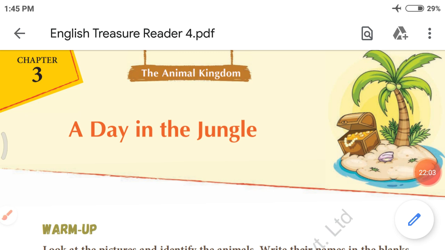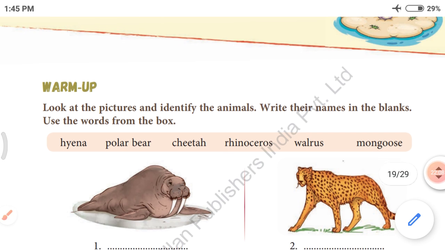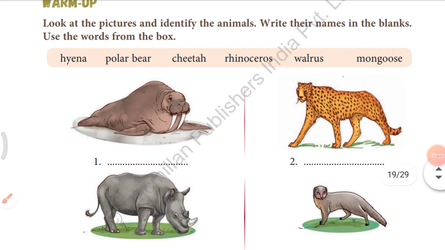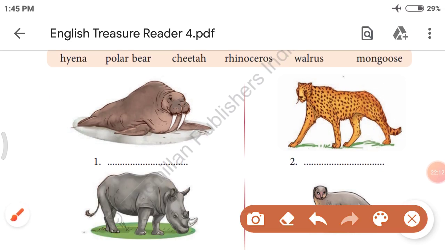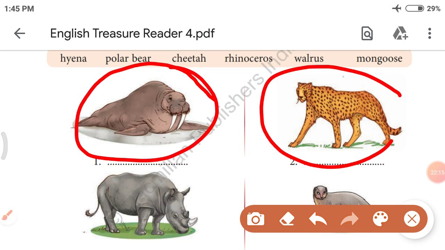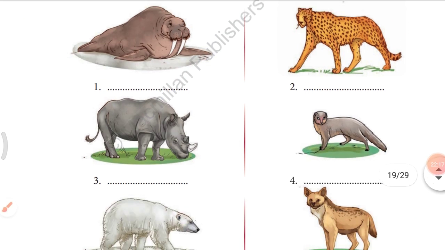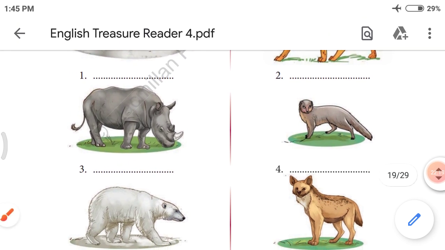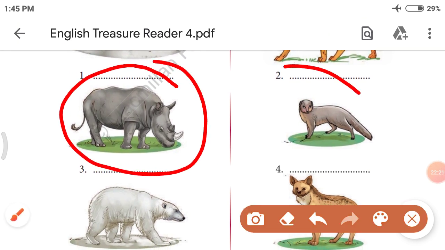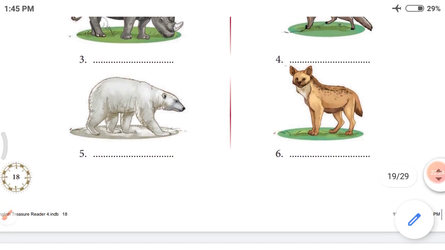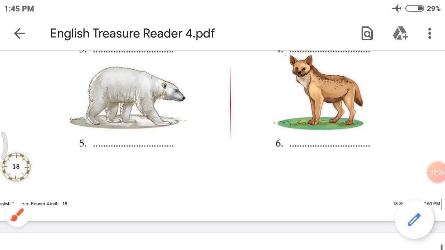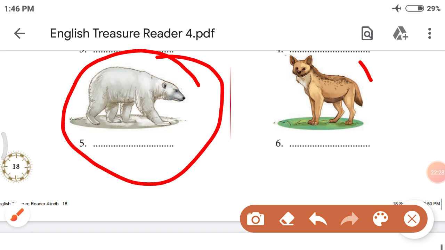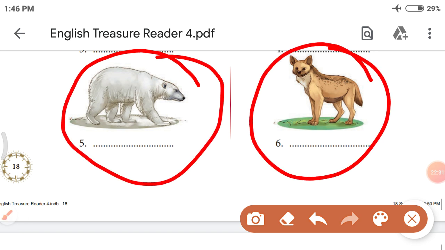We started our chapter number 3 from here, A Day in the Jungle. Then we have seen different kinds of animals, that is walrus, cheetah, then we have seen rhinoceros, mongoose, after that polar bear and a hyena. Now let's see which kind of animals Jaya and Varun have seen in the jungle safari.